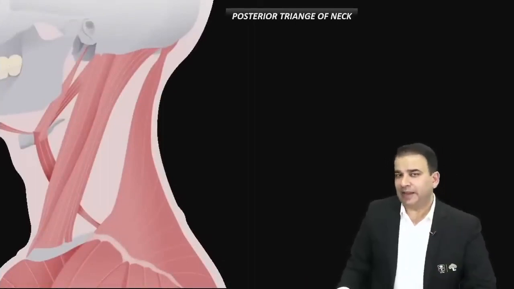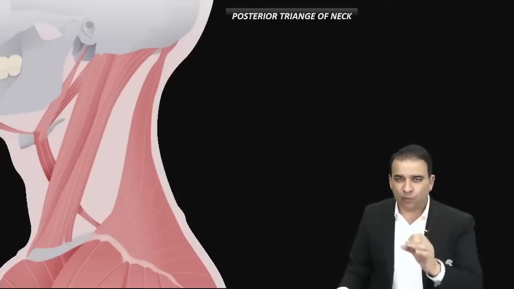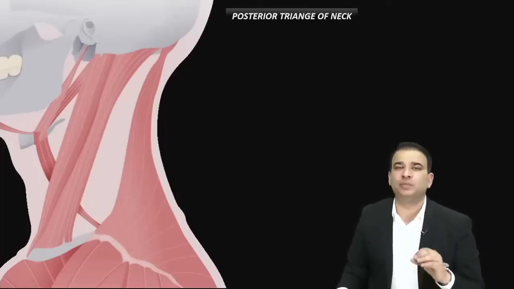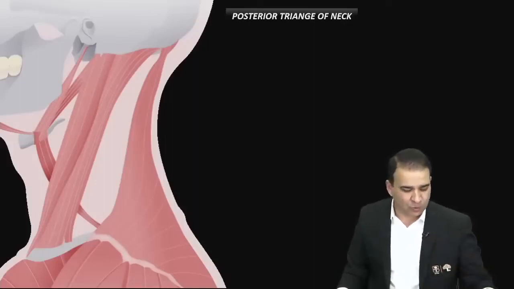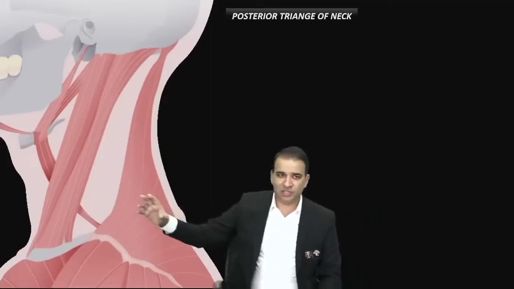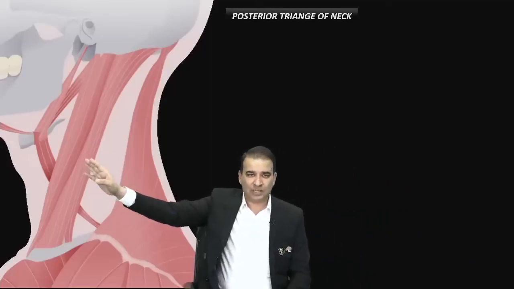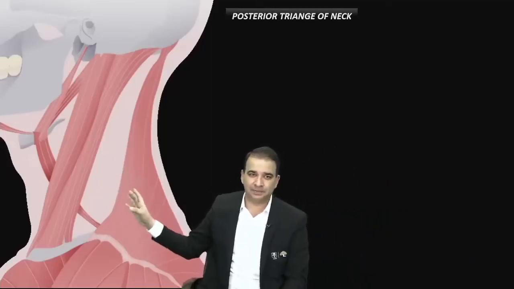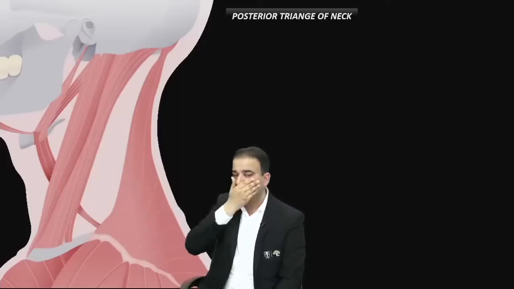In the triangles of neck, there are so many things, but when you look at the previous year questions and realize what is important, there are a couple of structures that you mainly need to focus on because questions keep coming back to the same ones. Now, in the triangles of neck, just to give an orientation, the muscle that you're looking at here is the sternocleidomastoid, and this muscle here is the trapezius muscle.